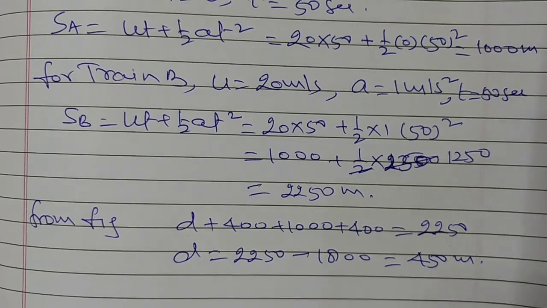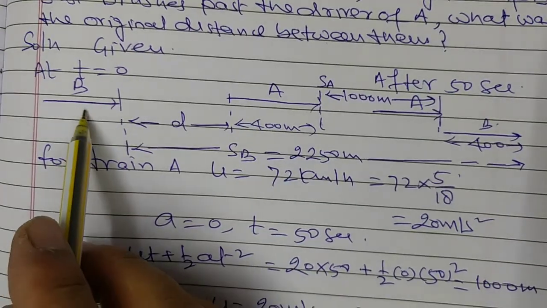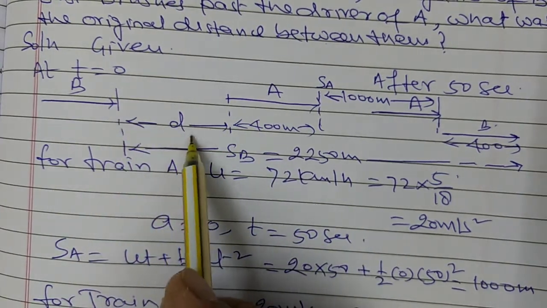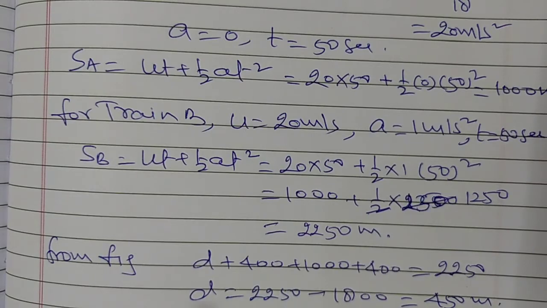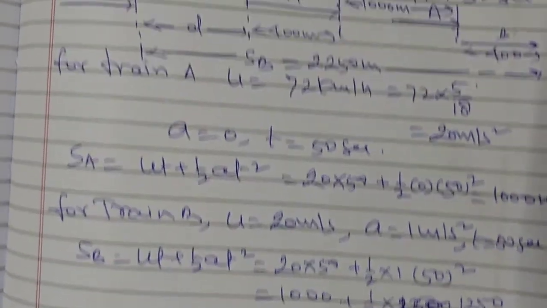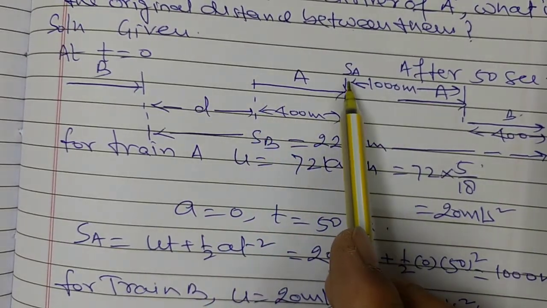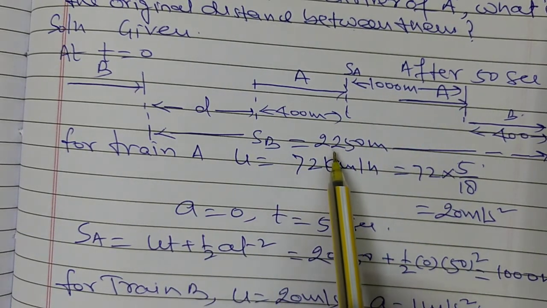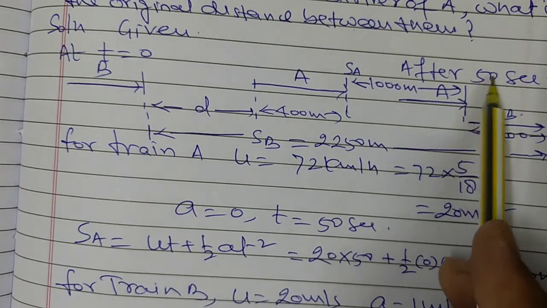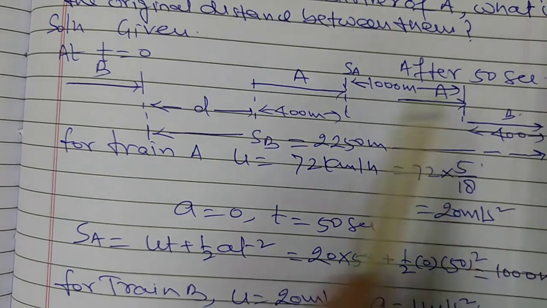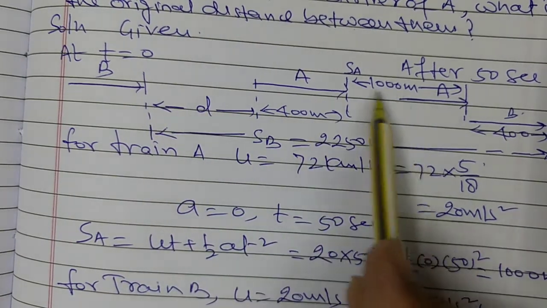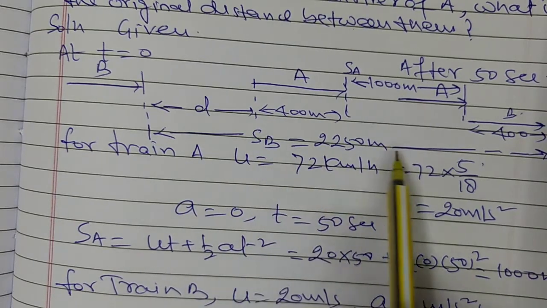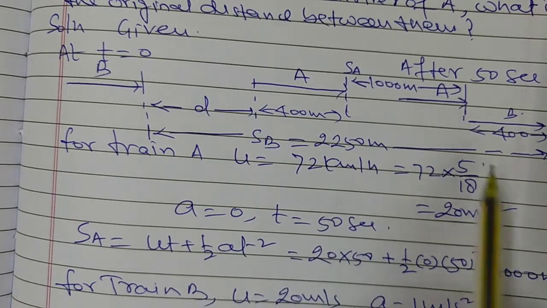So this is the answer. Here is train B and train A, and the original distance was D, which we calculated as 450. The distance travelled by train A is 1000 and by train B is 2250 meter in t equal to 50 seconds. Therefore D plus 400 plus 1000 plus 400 is equal to the distance travelled by train B, which is 2250 meter.